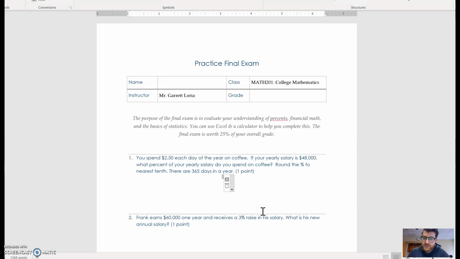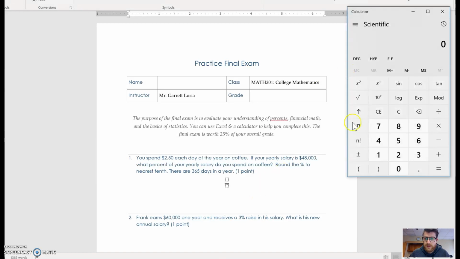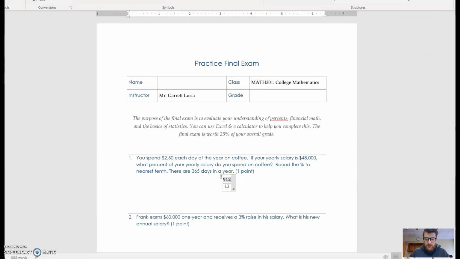Now, here is the issue. They give you how much you're spending on coffee per day, and then they give you your salary per year. So you need to get those on the same time frame. So the first thing that we need to do is take 250 and multiply it by 365 days in a year to figure out how much we spend on coffee for the entire year. That is $912.50. So that is our part. Now our whole is the $48,000.